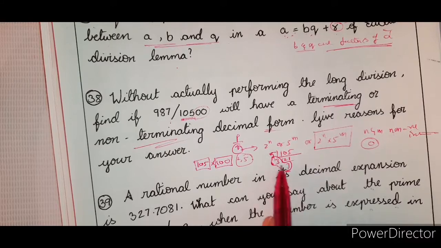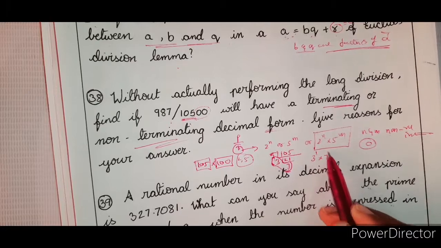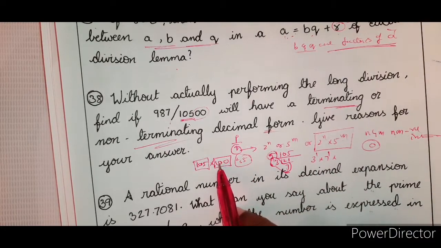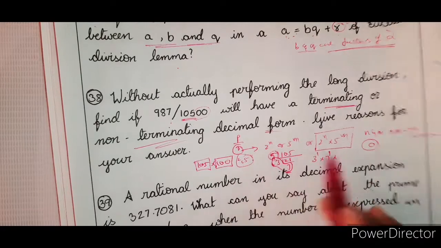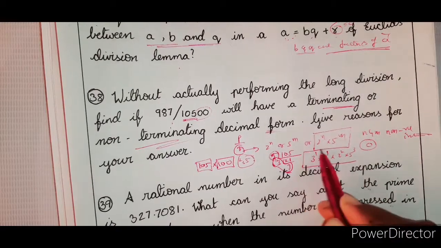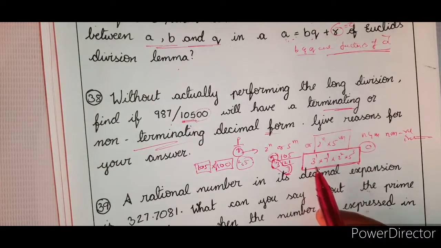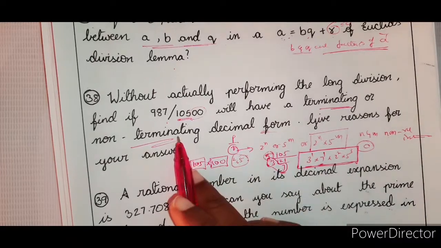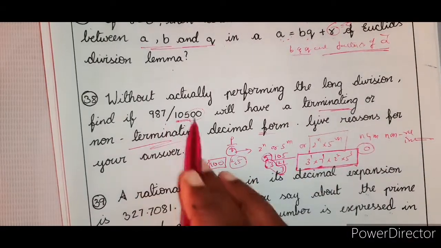They only look at this and say that 3 and 7 are there, like 3 power 1 into 7 power 1 into 5, and here 2 into 5, that is 10 square, 2 square, 5 square. So 2 square into 5 cube. I have seen children answering like this: in the denominator you have 3 and 7 also, therefore non-terminating. No. First we have to reduce this into the smallest form.